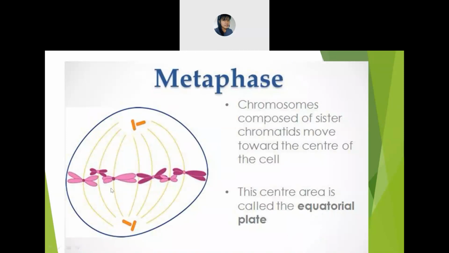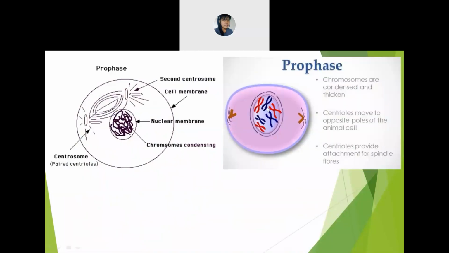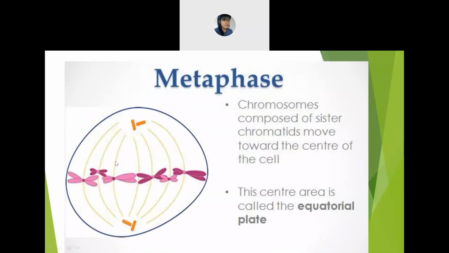And the center area is known as the equatorial plate. This is a meeting point. You also remember that the nuclear envelope, as well as the nucleus, will start to disappear. In the metaphase, you can't see them anymore. It's not written, but in your notes, you just add it. I forgot to add it. So if possible, please try to add it. The nucleolus and the nuclear envelope start to disappear, or else they start to dissolve. You can write like that also. Is it clear about the metaphase?